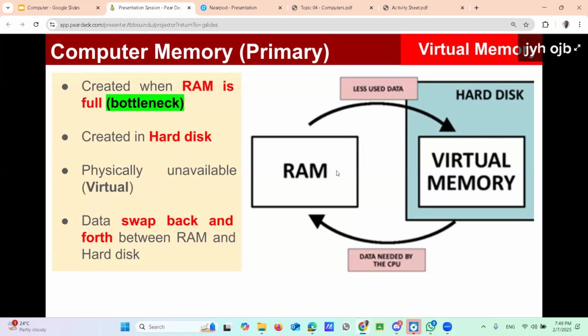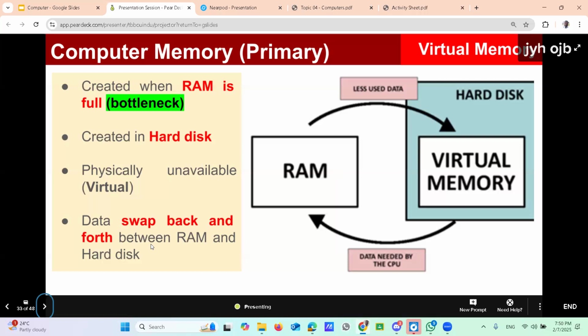Now the RAM is available again, and another set of data can be sent to the RAM. After finishing that work, the earlier set of data is brought back to the RAM from the virtual memory. This is called swapping data back and forth between RAM and hard disk.